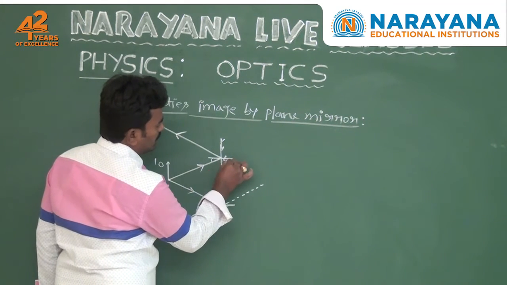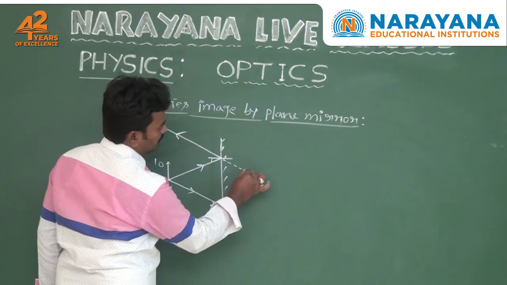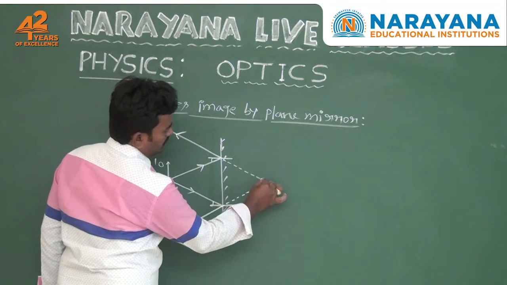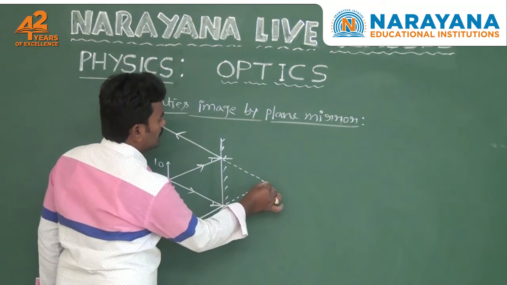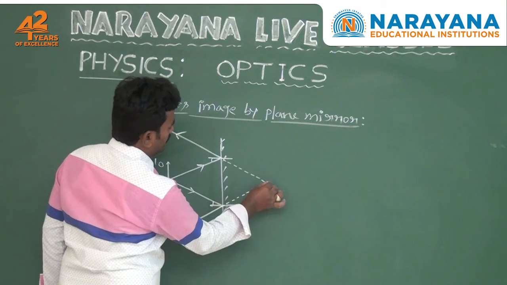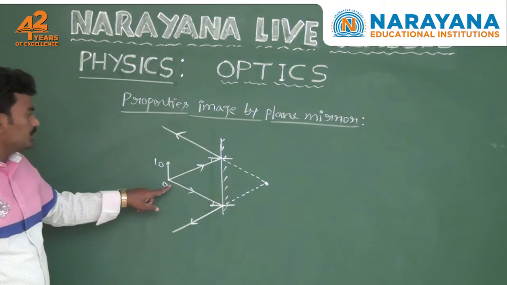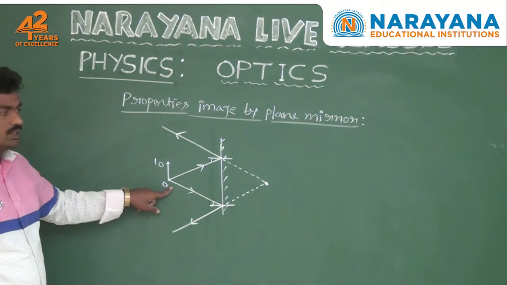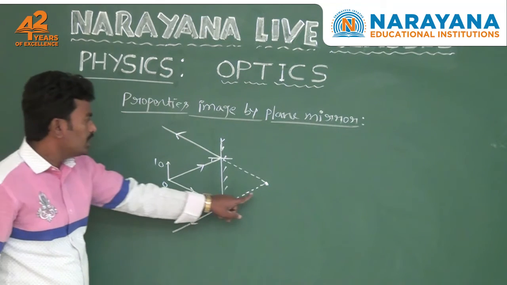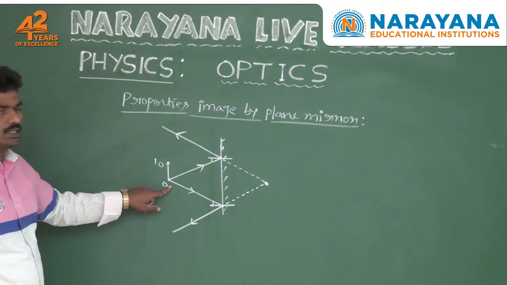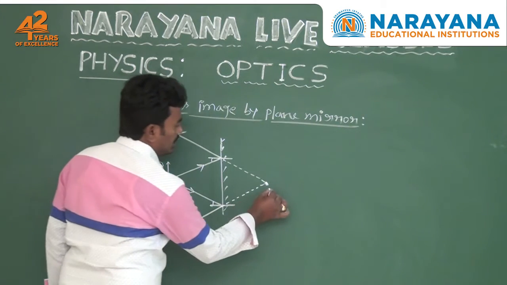This ray also extends backwards, like this. Here the two reflected rays meet at a point. Then that point is the point of image of the point object O. This is the image point of object O, that is I.